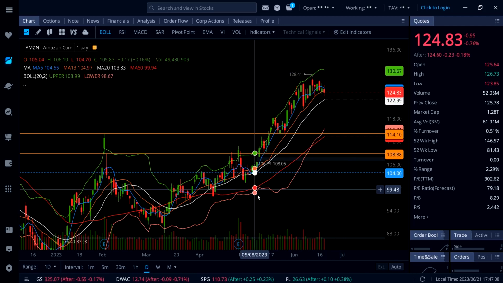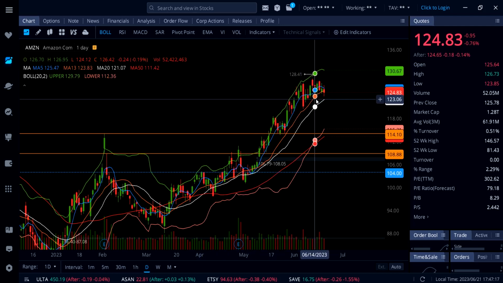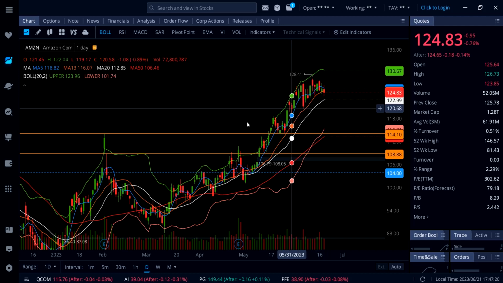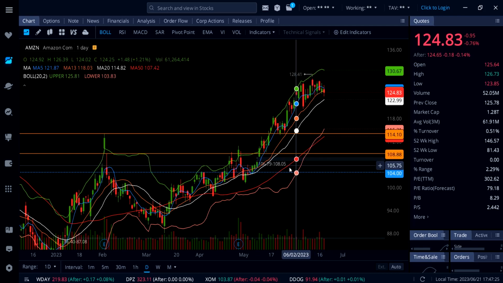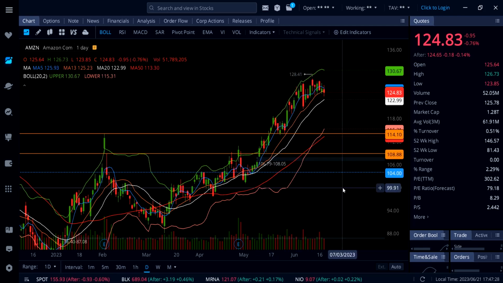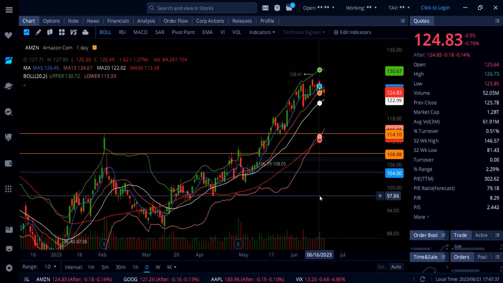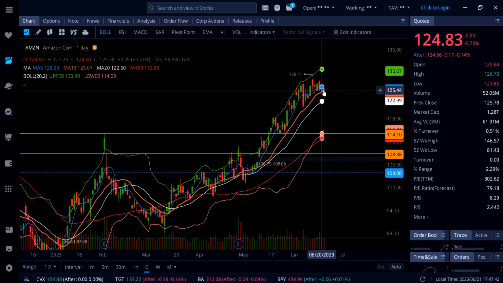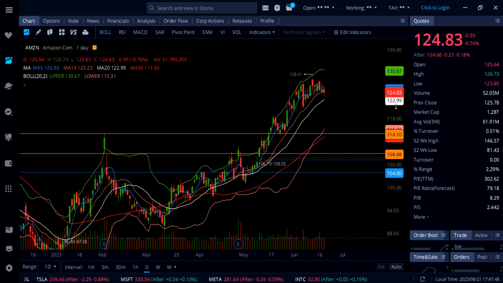To the downside, this is going to be a strong support right here, 123, white line 20 SMA, and as soon as Amazon gives up that support, it's going to roll over and possibly come all the way down to 114, and that is also going to be a big level of support aligned with this red line, 50 SMA on this daily chart. Once again, just like every other tech stock, selling off on low volume, so there is no strength behind this sell-off. So we will see going into tomorrow on Amazon if this stock can push through 125 and hold, we could see more upside. If not, watch out for the support at 123.